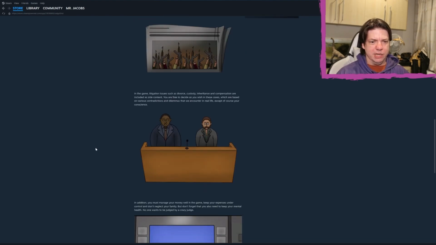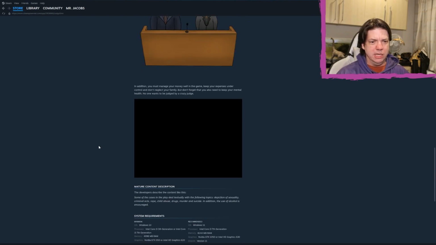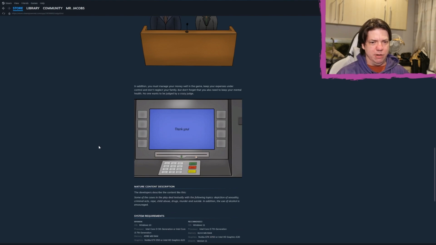In the game, litigation issues such as divorce, custody, inheritance, and compensation are included as side content. You are free to decide as you wish in these cases, which are based on various contradictions and dilemmas that we encounter in real life, except, of course, your conscience. In addition, you must manage your money well in the game, keep your expenses under control, and don't neglect your family. But don't forget that you also need to keep your mental health. No one wants to be judged by a crazy judge.